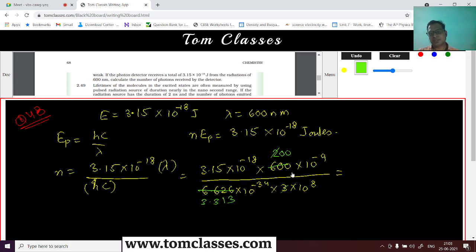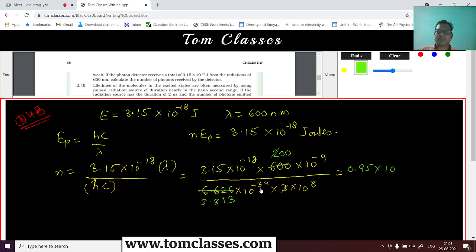So how much is this going to be? Let's see. 3.15 divided by 3.313. So this value is 0.95, almost 1, right? And what is this into 10 to power? Minus 18 and minus 9, it is minus 27 and plus 2, so minus 25, and then minus 8, so minus 33.